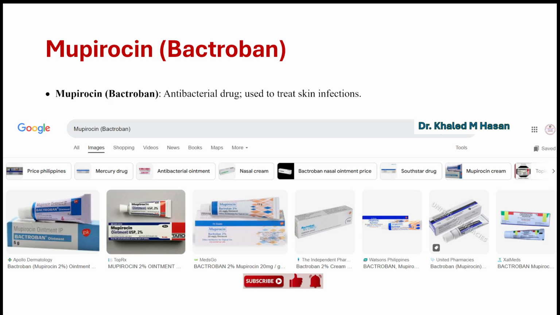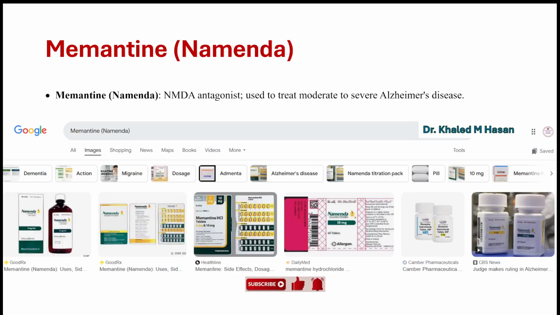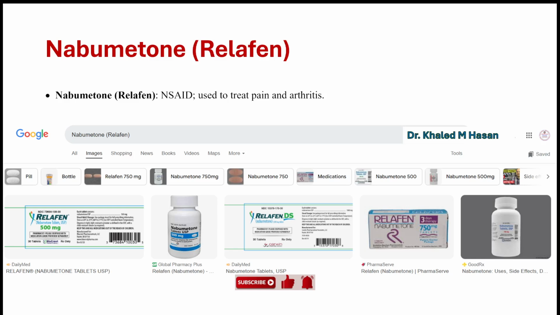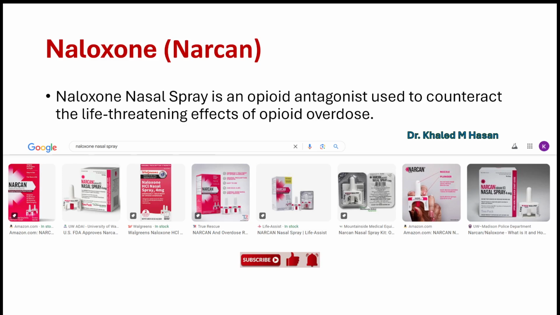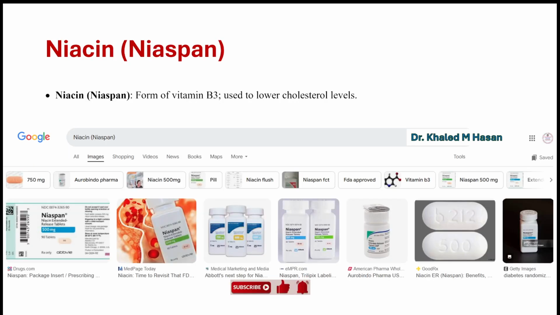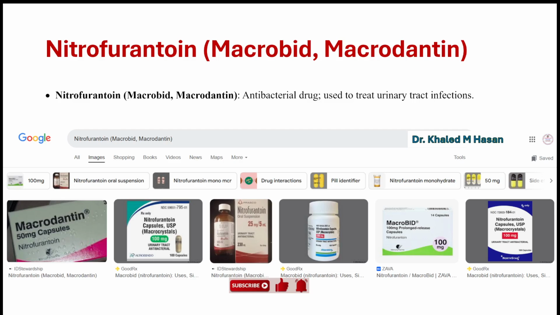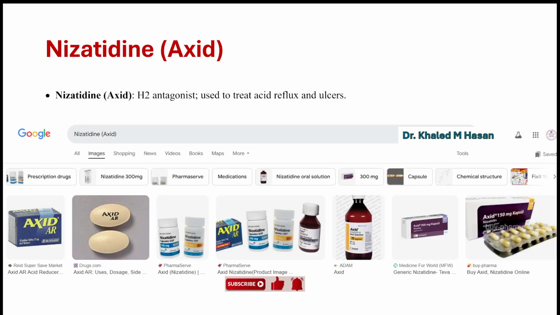All right. So let's move on to the N's. We come across more NSAIDs here, such as Nabumetone, and we've got the combination of buprenorphine naloxone, or Suboxone. And then we have niacin, which is for cholesterol. We've got nitrofurantoin, which is used for UTIs, and nizatidine, which is for acid reflux.